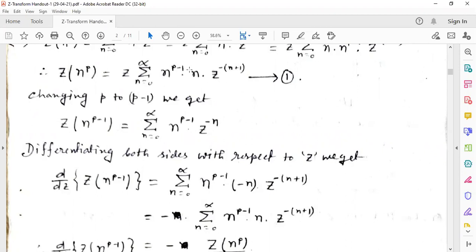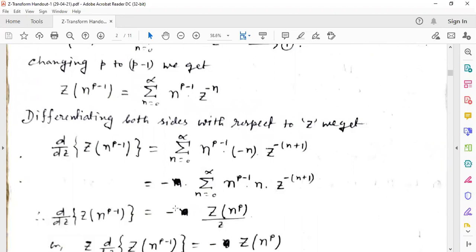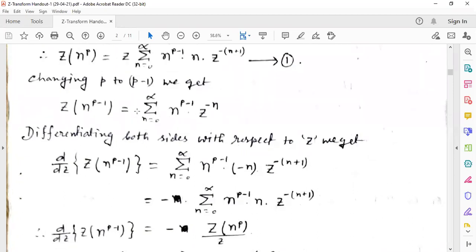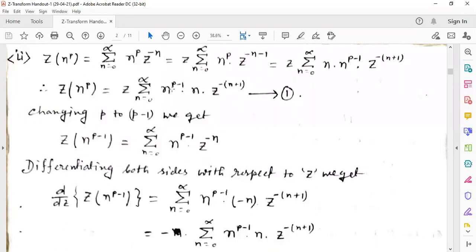So we can write this as equal to minus d/dz of Z of n to the power p minus 1. If we divide this part by z, then Z of n to the power p by z is equal to summation n equal to 0 to infinity n to the power p minus 1, n, z to the power minus (n plus 1).